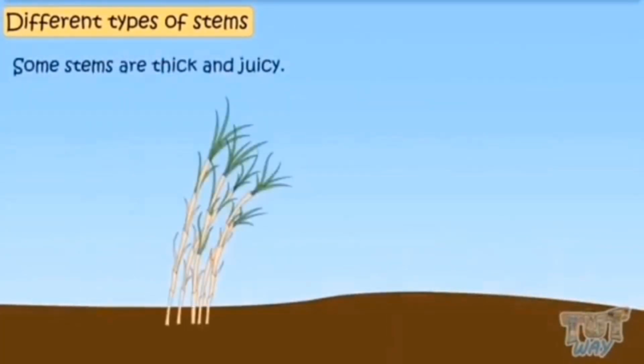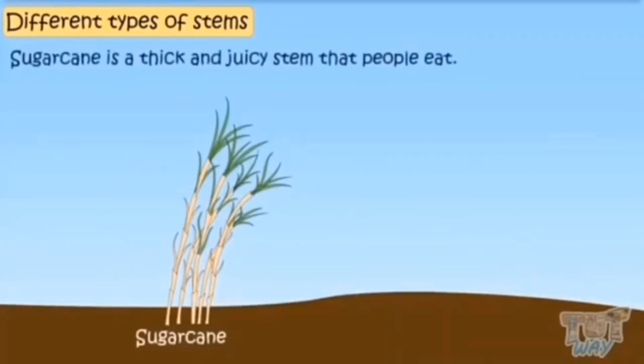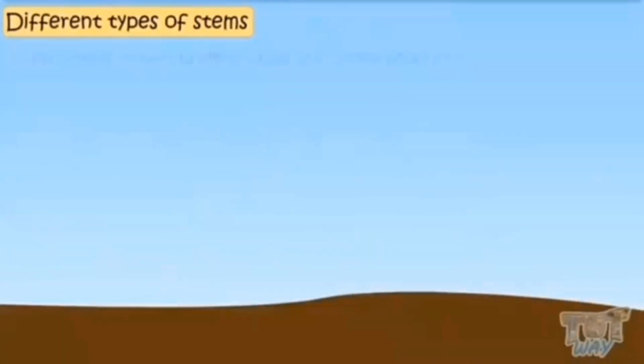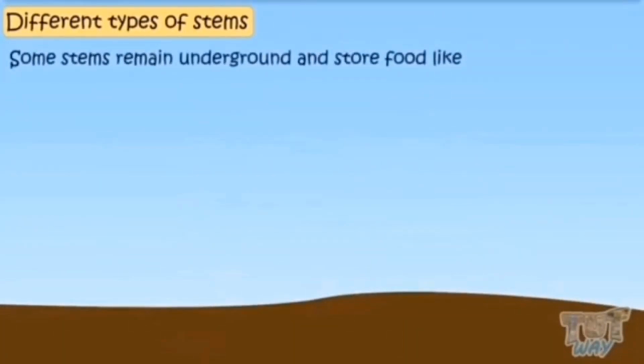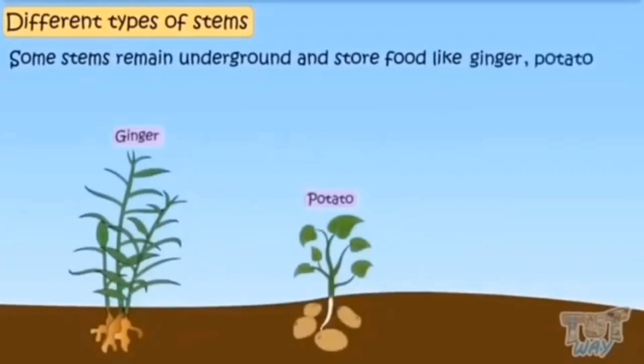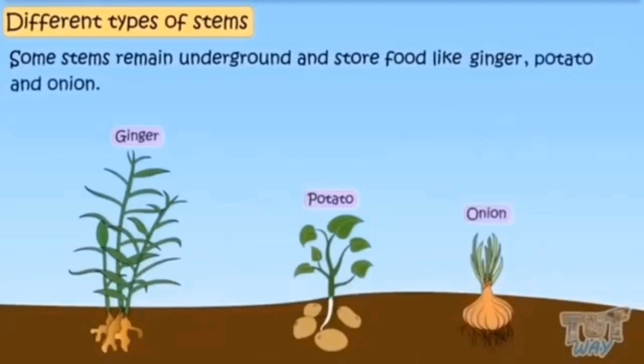Some stems are thick and juicy. For example, sugarcane. Sugarcane is a thick and juicy stem that people eat. Some stems remain underground and store food like ginger, potato, and onion. These are actually stems that we eat.